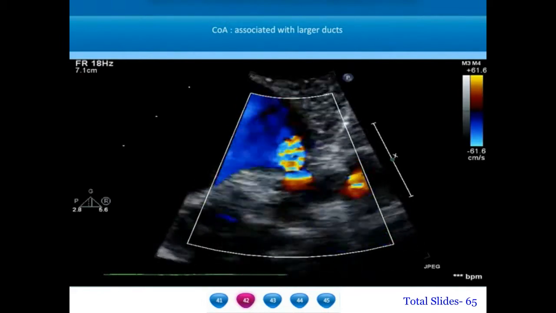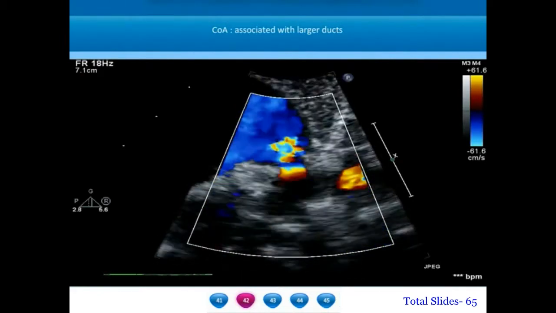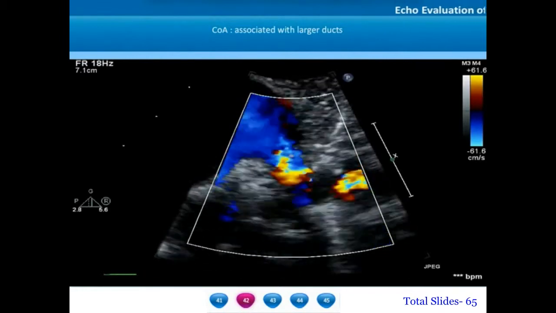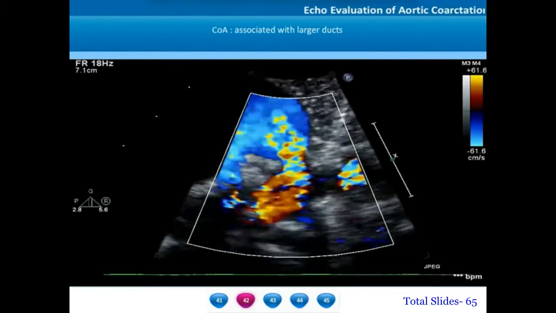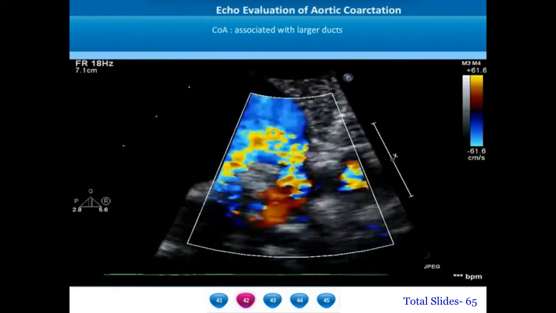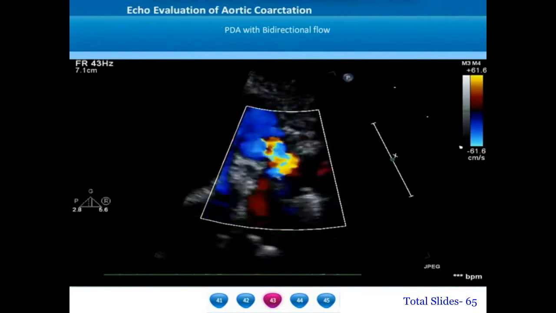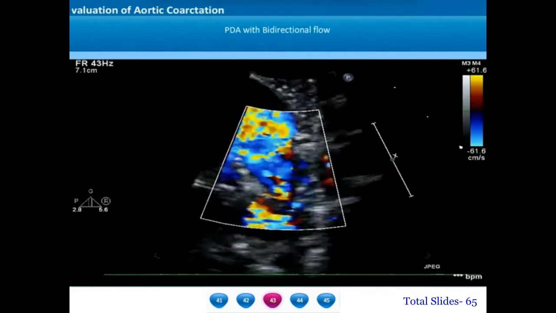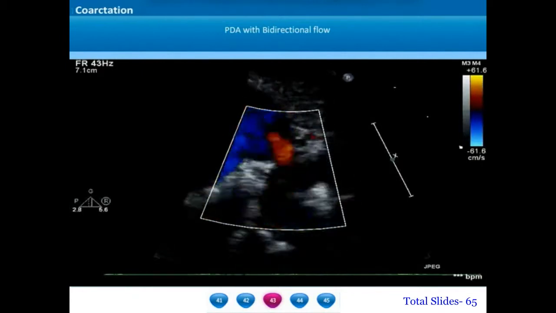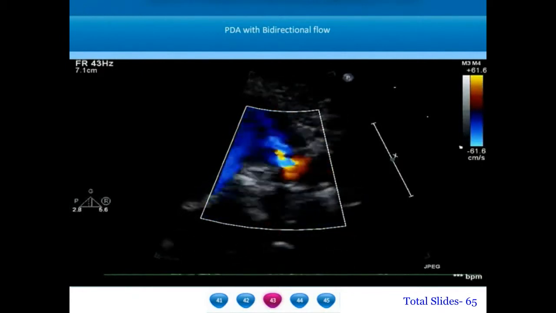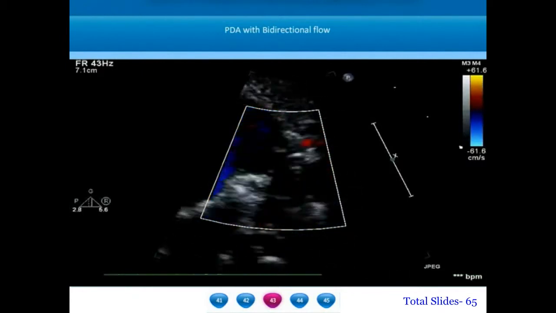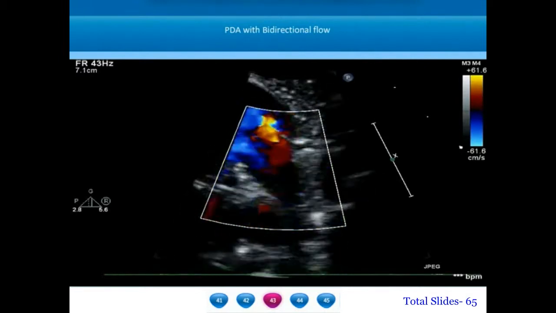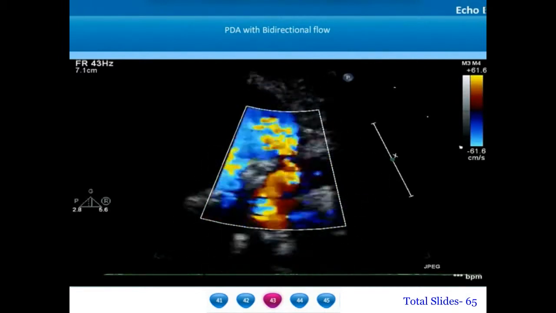We can appreciate a hugely dilated main pulmonary artery giving off a ductus arteriosus which fills the descending thoracic aorta. On a magnified view of the ductus, we can notice a truly bidirectional flow with systolic flow from the pulmonary artery into the descending thoracic aorta and the diastolic flow from the descending thoracic aorta back into the main pulmonary artery.